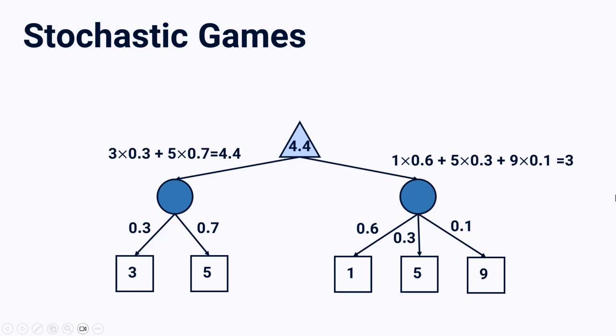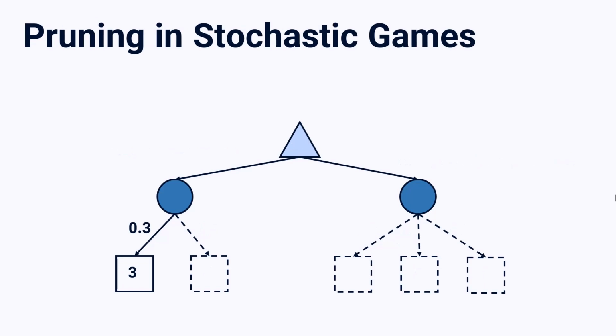So this is very easy. This is how we deal with stochastic games and the element of chance. But we can apply pruning in stochastic games too, just like we apply it on normal games using alpha-beta. And that's just like that. We have to calculate the expectiminimax value, and we can see if our expected value is not better than another expected value, we can prune the nodes. Like this example that I want to show you.